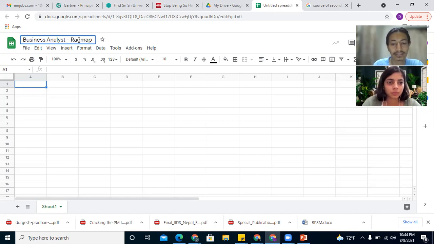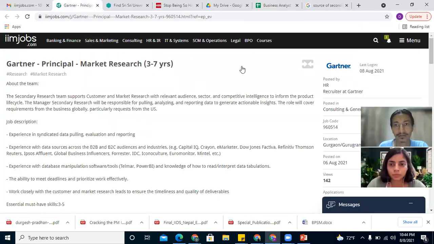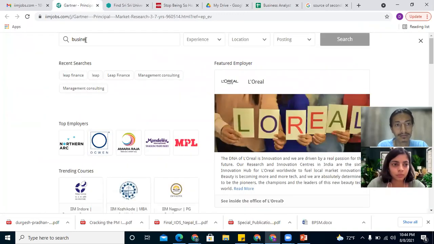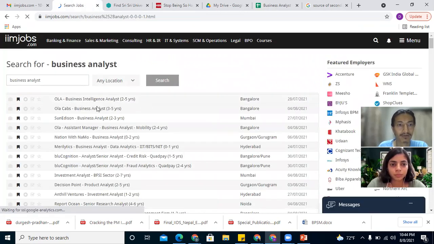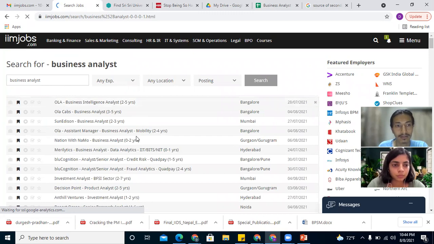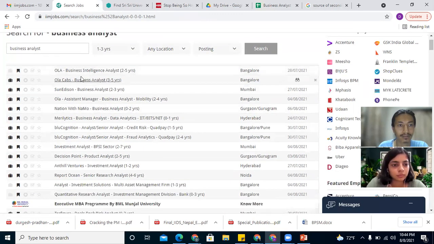So I'm just going to IIM Jobs and I'll search what the existing requirements are. Let's say any experience, let's go to the junior most.